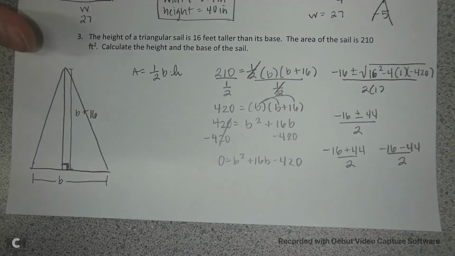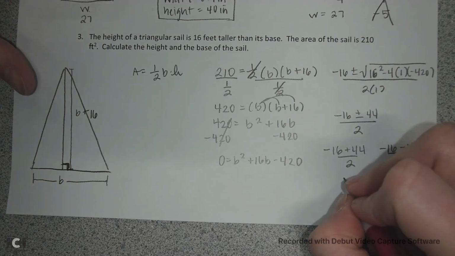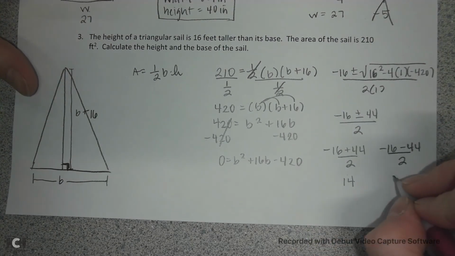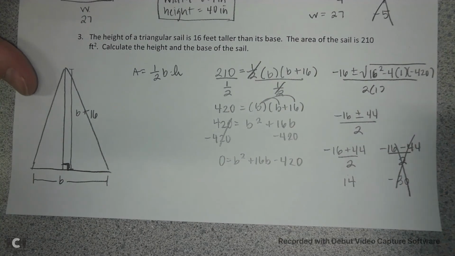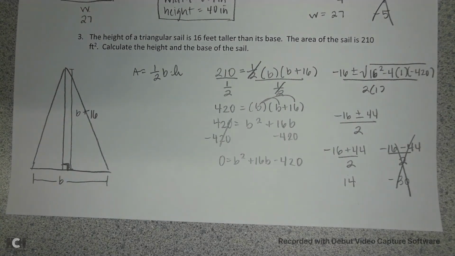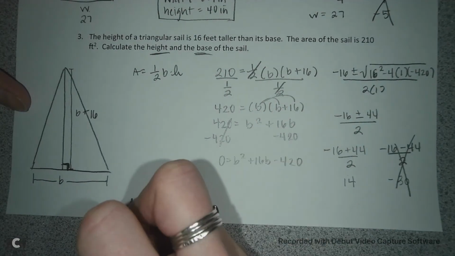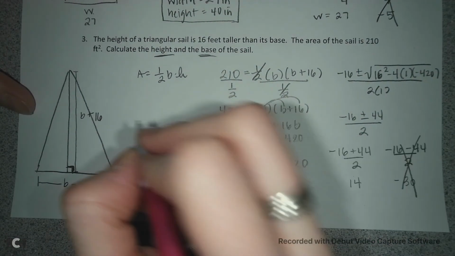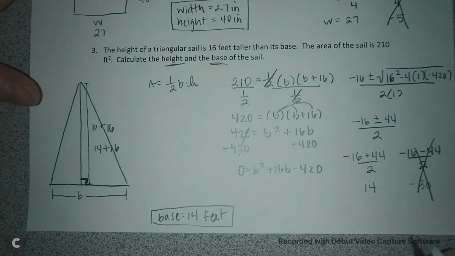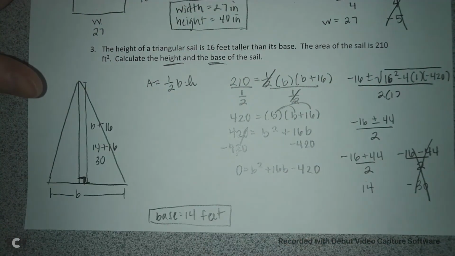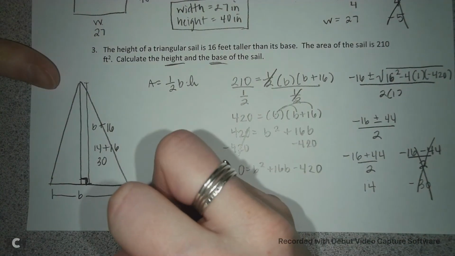Then do each of these and throw out the weird one. So when I simplify this, I get 14. And when we simplify this, we get negative 30. So negative 30 is not going to work. Okay, and then I want to get the height and the base. So my base is 14 feet. And then my height is 14 plus 16, which is a total of 30. So my height is 30 feet.